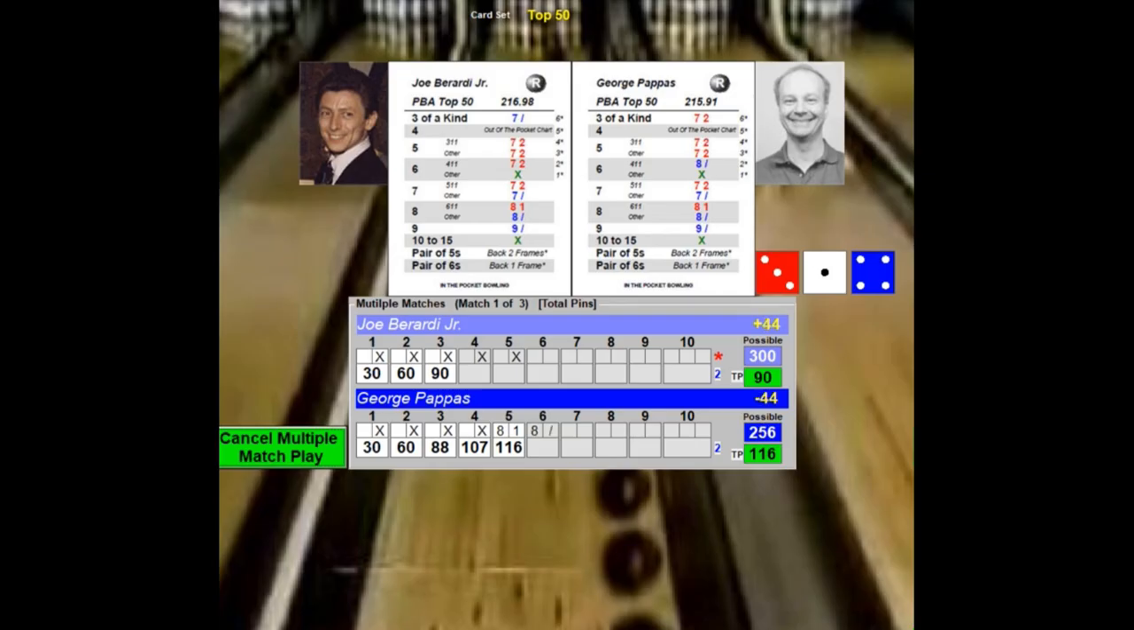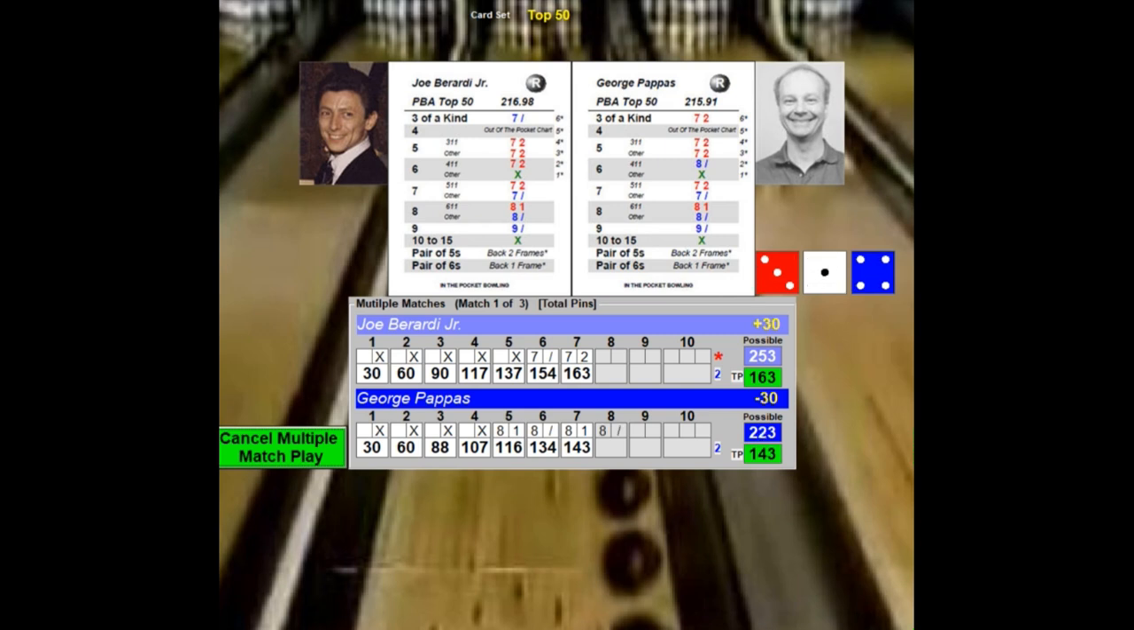On 6, he throws a 3-1-4. That's a spare. Berardi throws 4-2-1. He's up at 21 through 5. On 7, he throws a 2-2-1. Bad news. That's an open frame. Pappas can come back, and he throws an open frame. Double 5s, back 2 frames. The 7th frame goes to the 5th frame. He's now down by 20.